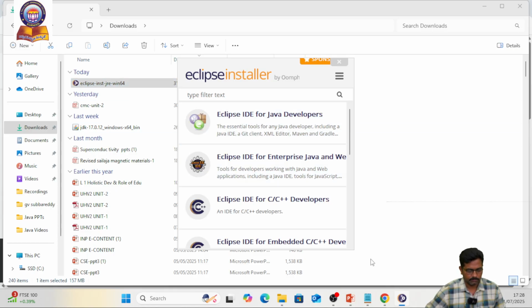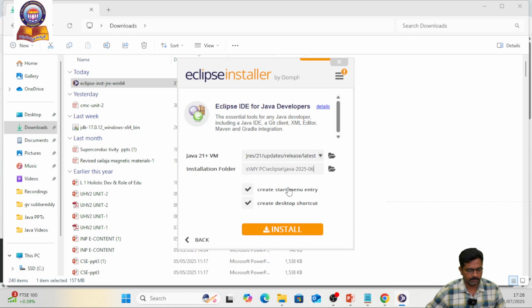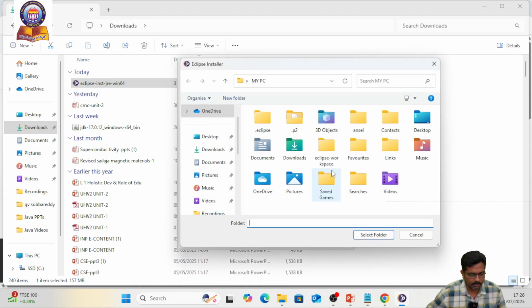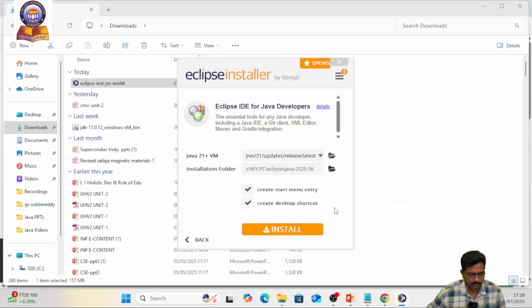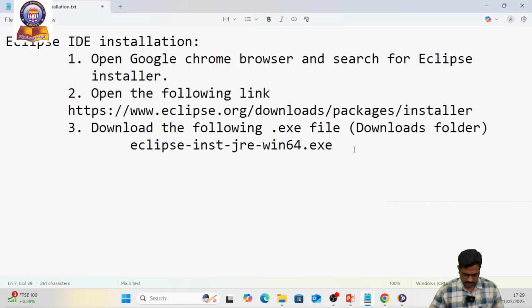Great. Just go with Eclipse IDE for Java Developers. The folder is my PC, so we go with the default installation folder, and it is giving the Java 21 virtual machine, so it is Java 21 version. We need to create a start menu entry and desktop shortcut, and click the install button. We just accept the user agreement.